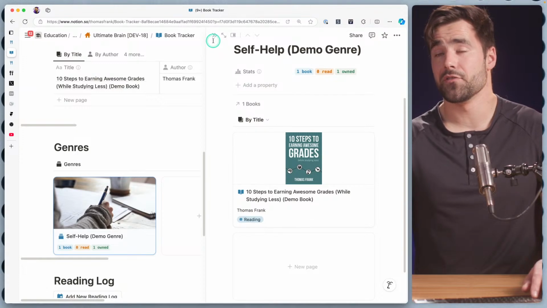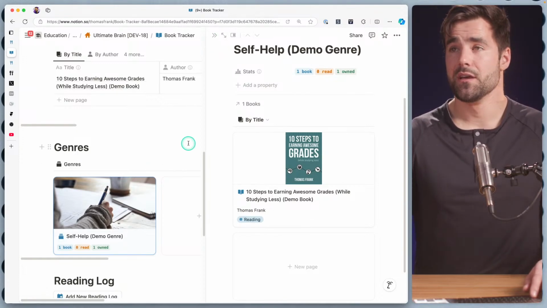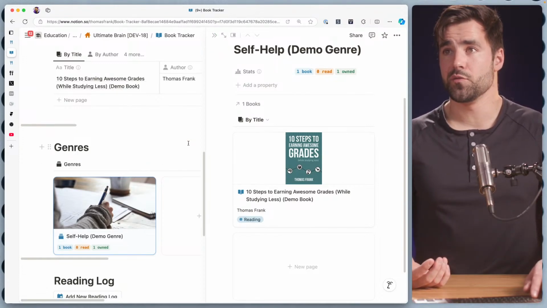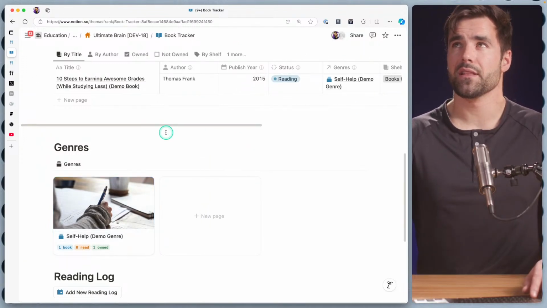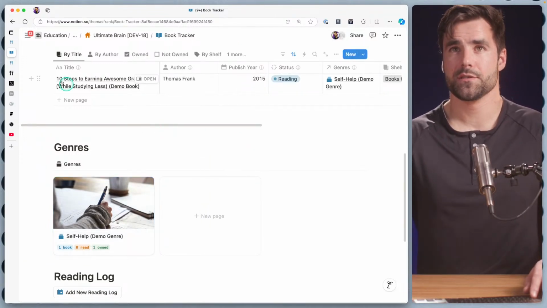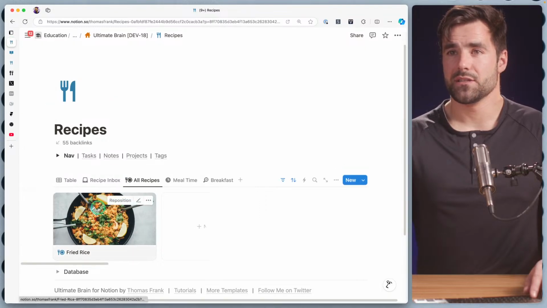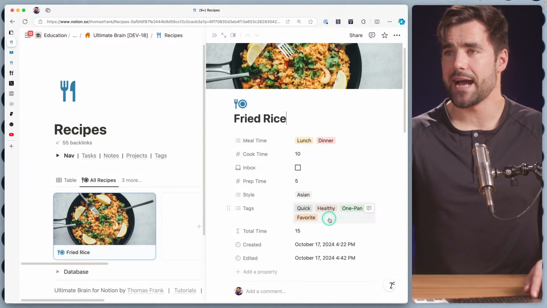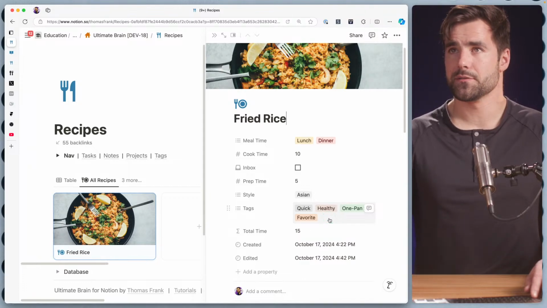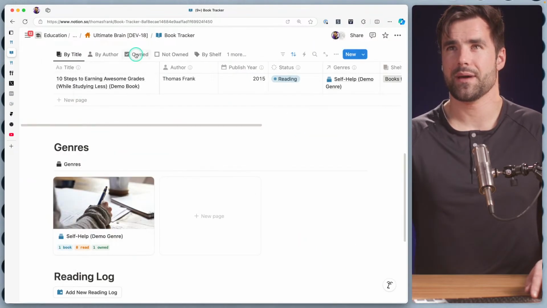And if we want to add another genre, we just need to add the page to the database. We don't need to create additional views. We don't need to create additional filters. So I think it might make sense to do something like a recipe tags database. And it might even make sense to combine style and this generic tags property into that database. Yeah, I think that might actually make sense.